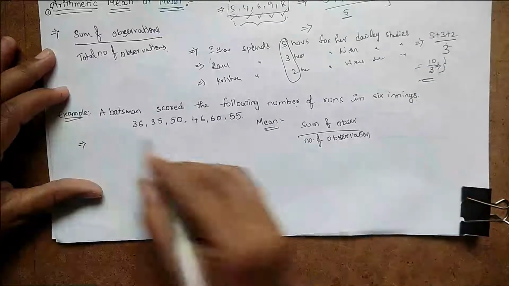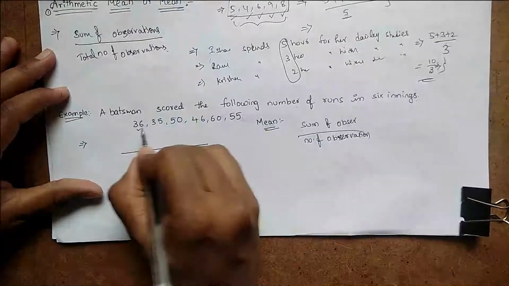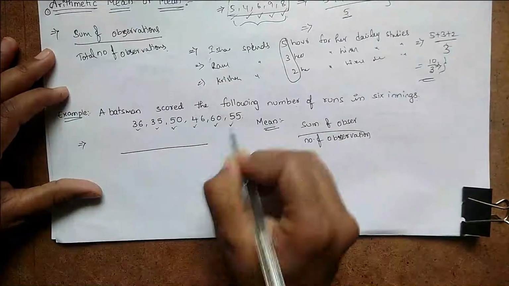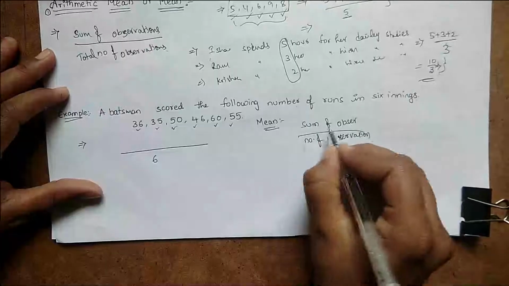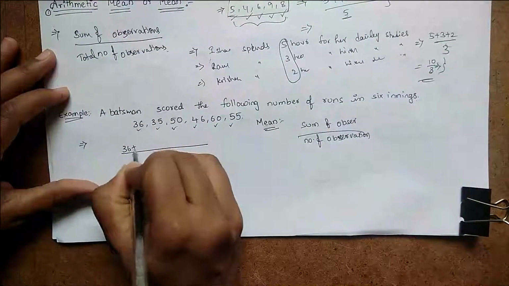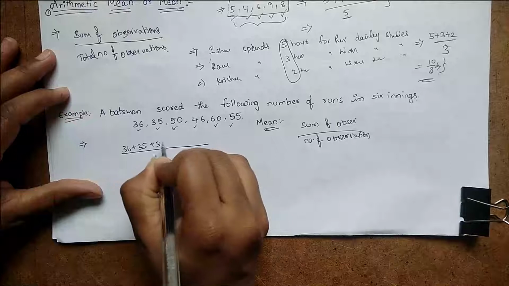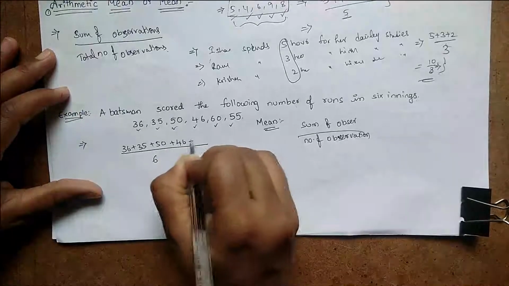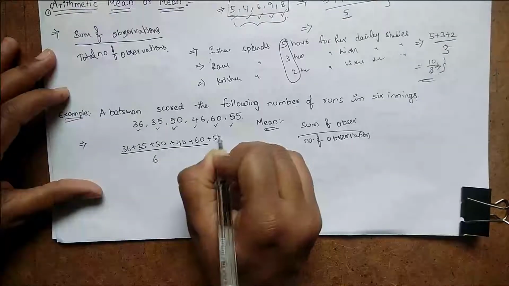How many numbers are there? 1, 2, 3, 4, 5, 6. Here it is 6. Now we have to sum 36 plus 35 plus 50 plus 46 plus 60 plus 55.